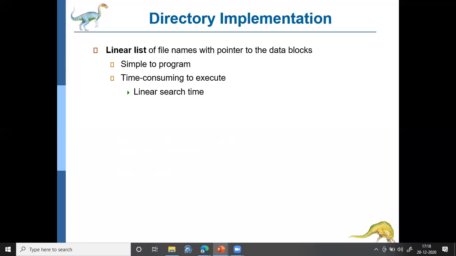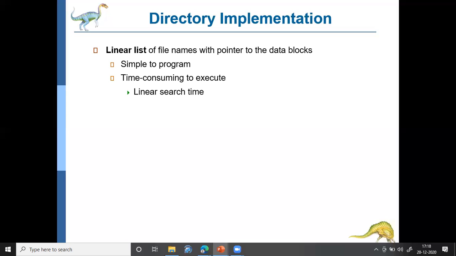Okay, so basically it takes a lot of time, right? Similarly, if you want to delete a directory also, you have to browse through the linked list and identify that particular directory and then delete it. You cannot directly go and delete, right?